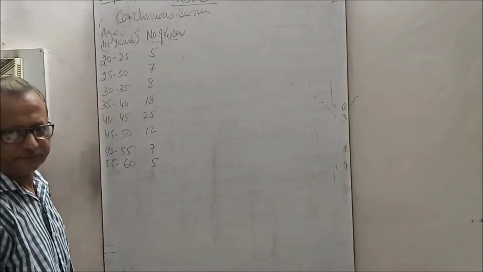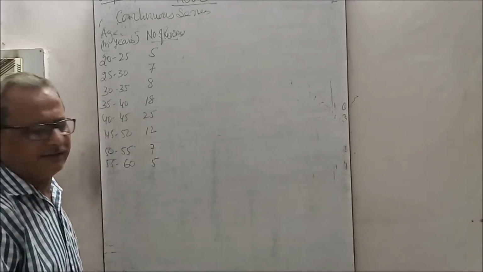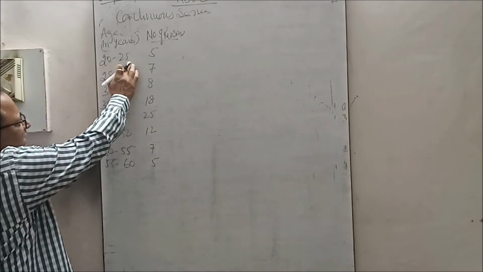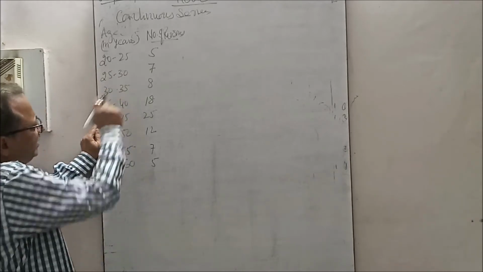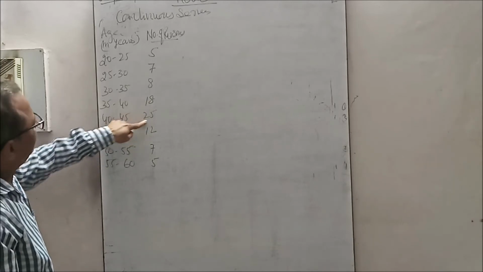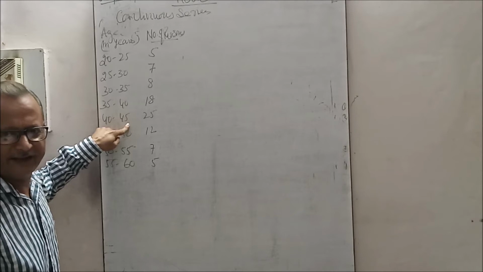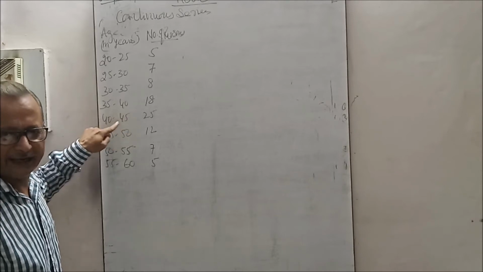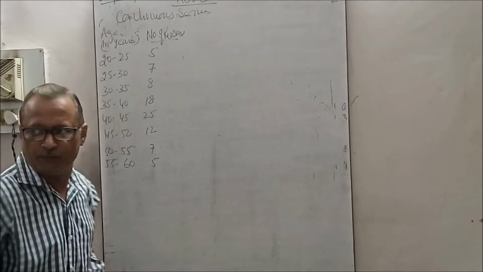This is given. Now, which is the modal class where the mode is? Either in between this and this, somewhere it is. So see here, by the inspection method, 25 is more, so it looks like the mode is between 40 and 45. It may be the modal class. But we will make the grouping table of it. Now see the grouping table.